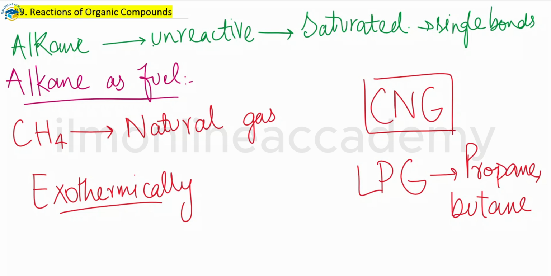So this is about the combustion reaction of the alkanes, and now we'll talk about the reactions or equations involved in the combustion of the alkanes. This is a short introduction to the alkane family as a fuel. Now we'll talk about the combustion reactions which are involved.